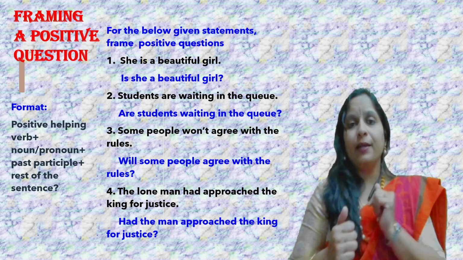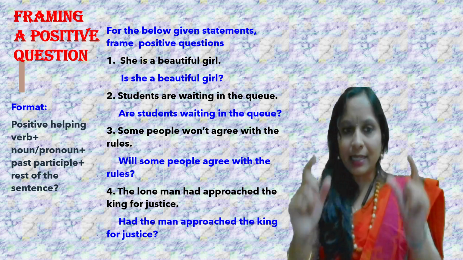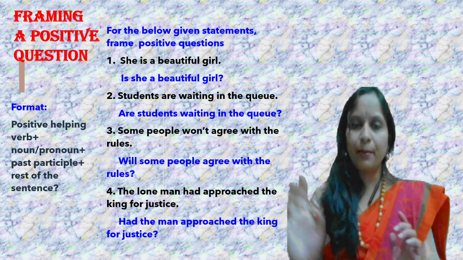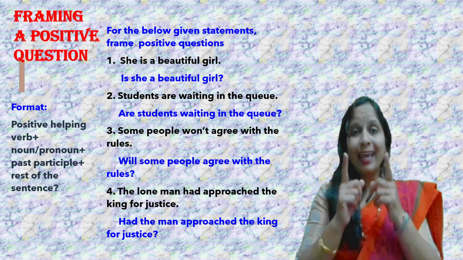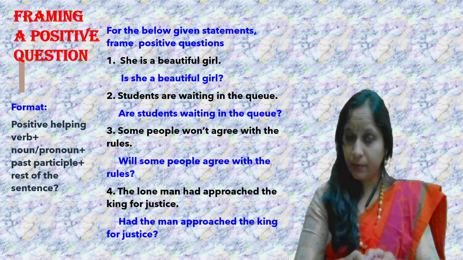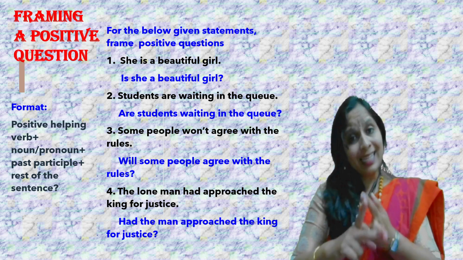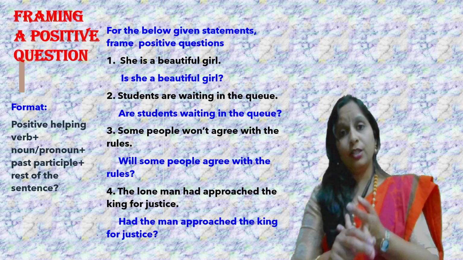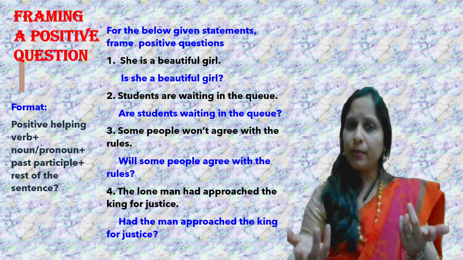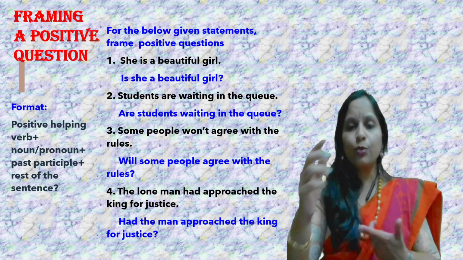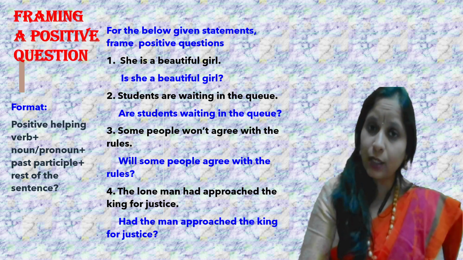Are you sleeping? Check for the format in the simple sentence. Are you sleeping? What is are? Are is your helping verb, positive helping verb. Correct? What is you? It's your pronoun. Sleeping is a verb in the ing format. Are you sleeping, with the question mark. Got it? This is one form of asking a question.